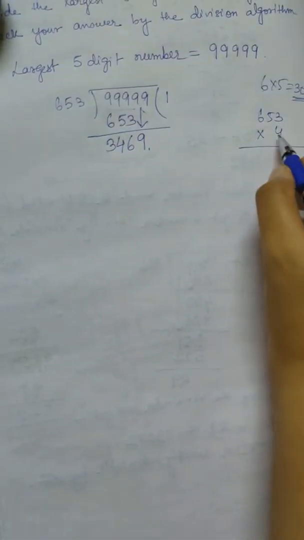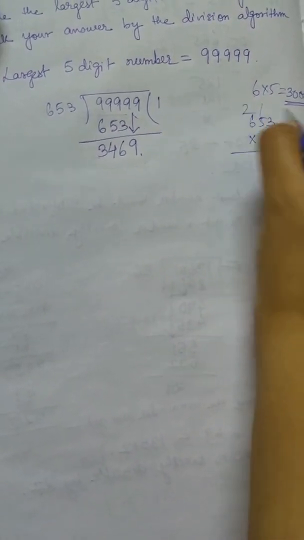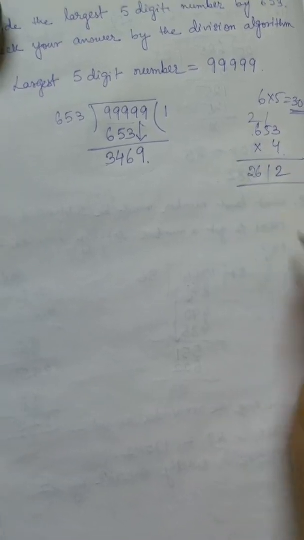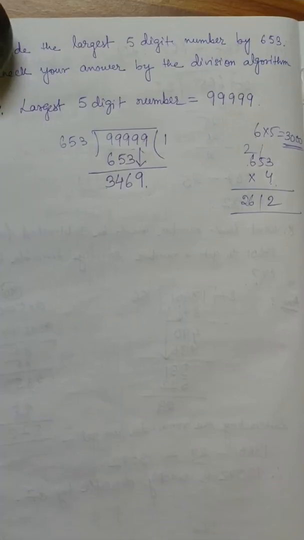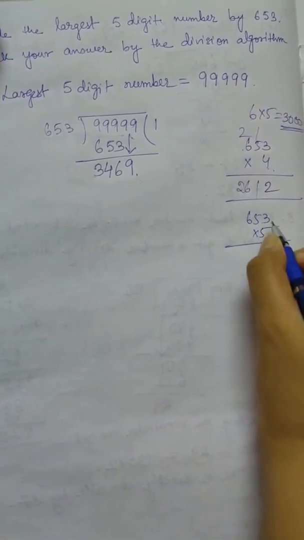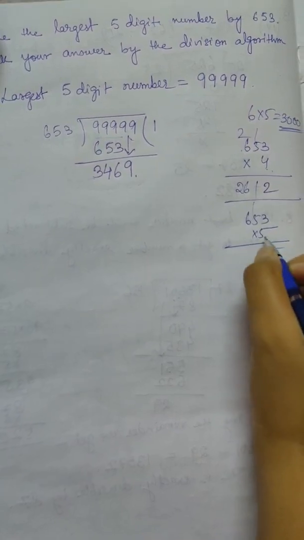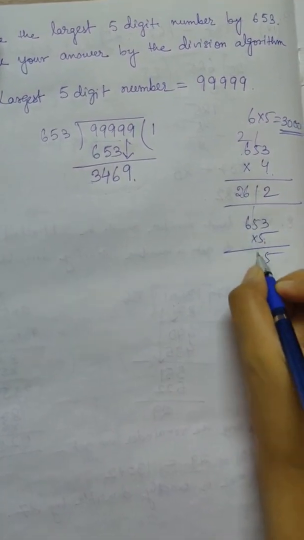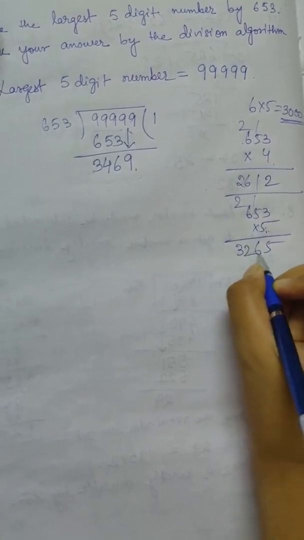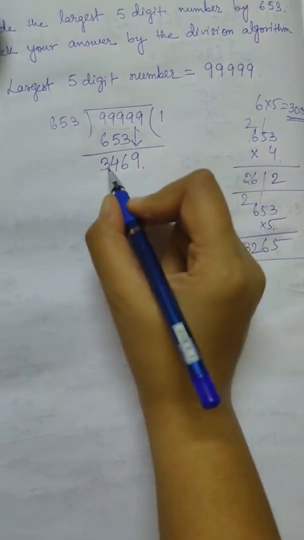So that is why let us multiply with 4. So 3 4 12 carry 1, 5 4 20 plus 1 21 carry 2, 4 6 24 plus 2 26. So we are getting 2612. But if we multiply this with 5, let us try. So 5 3 15 carry 1, 5 5 25 plus 1 26 carry 2, 5 6 30 plus 2 32. So we are getting a very near number to this.